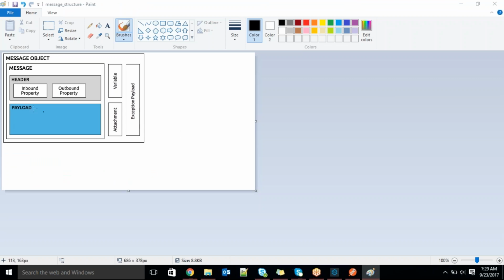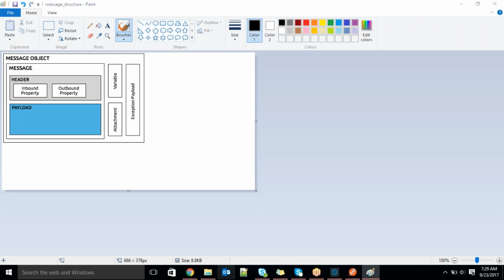If you see the message object structure, there are different parts in the message object, guys. The first one is the header. Under header there are two parts: inbound property and outbound property. Then there is payload. Apart from that, there is attachment, variable, and exception payload. So in total, 5 components are there in the message object.